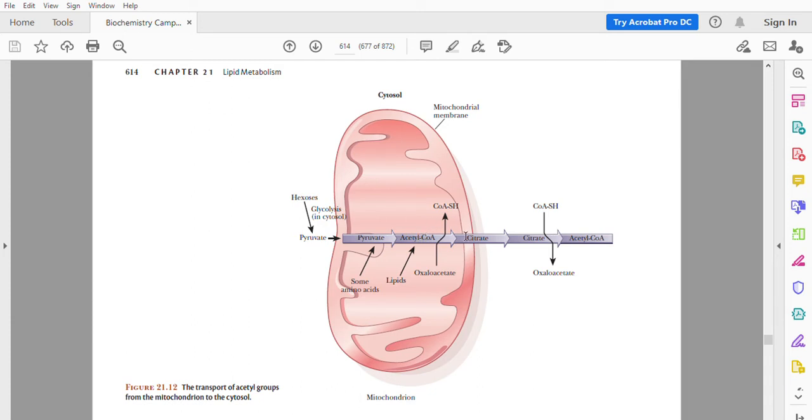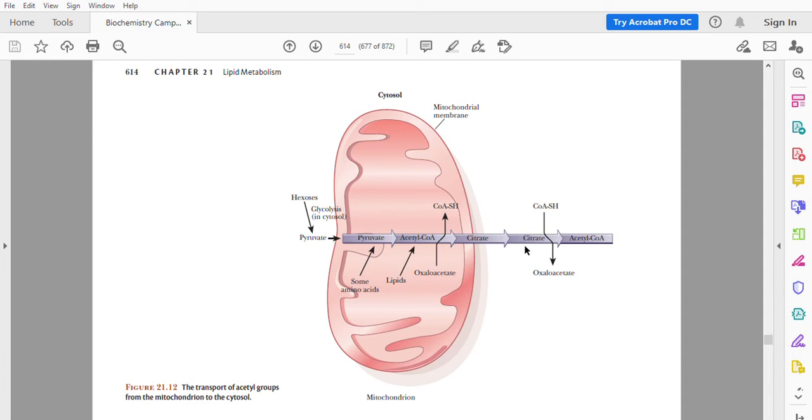Instead, you know that acetyl coenzyme A is converted into citrate. That is the first reaction of Krebs cycle. So in that reaction, acetyl coenzyme A combines with oxaloacetate and citrate is formed. That citrate is transported across the membranes of the mitochondrion into the cytoplasm.